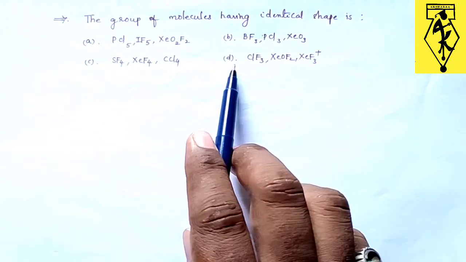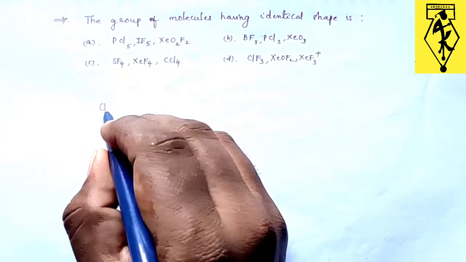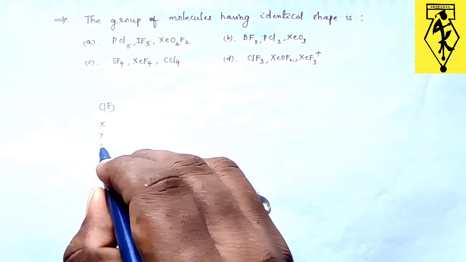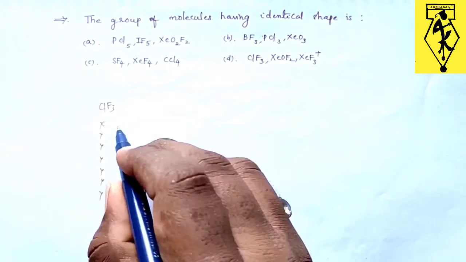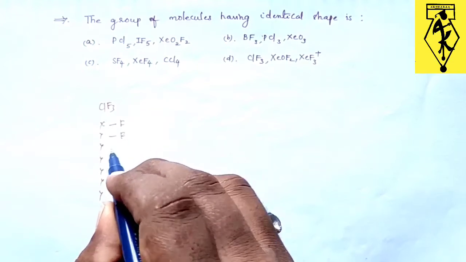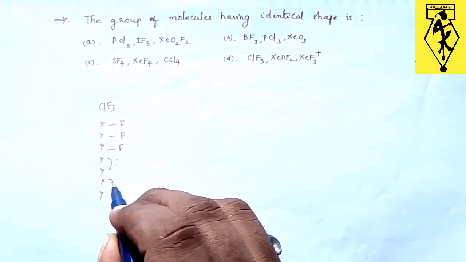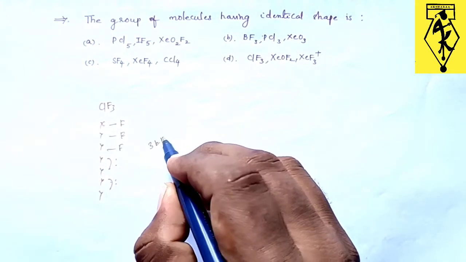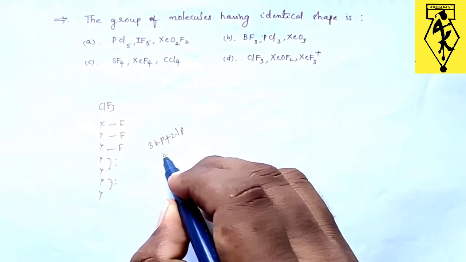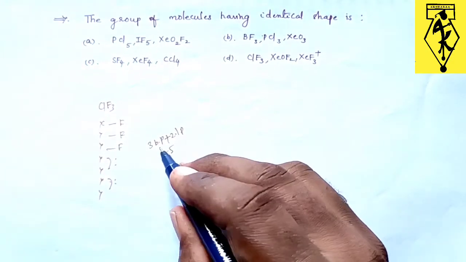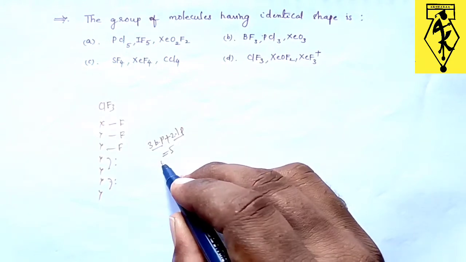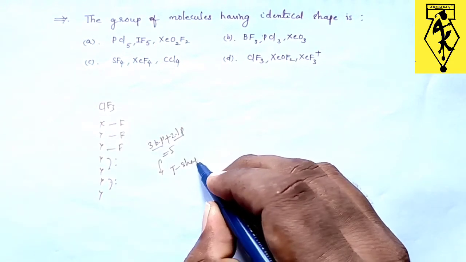So if we take option D, ClF3, Cl is having 7 valency electrons, and fluorine is monovalent. So here I got 3 bond pairs and 2 lone pairs, totally 5. So with 3 bond pairs and 2 lone pairs, this will have T shape.